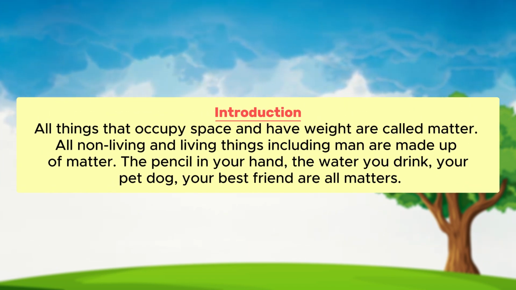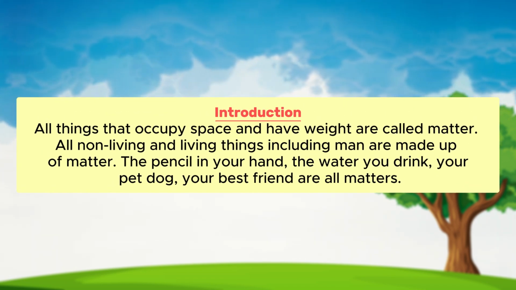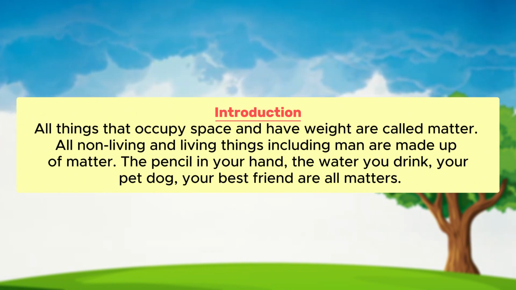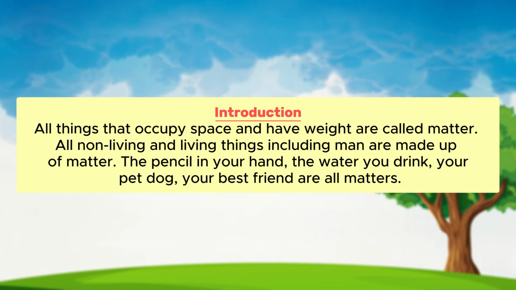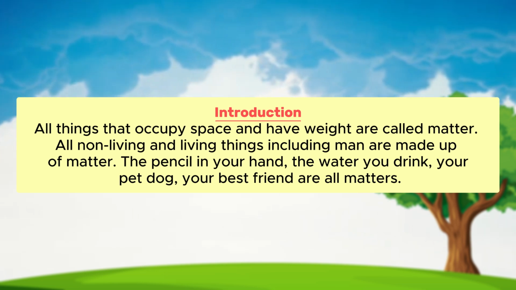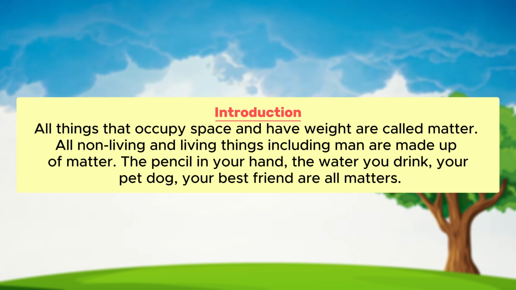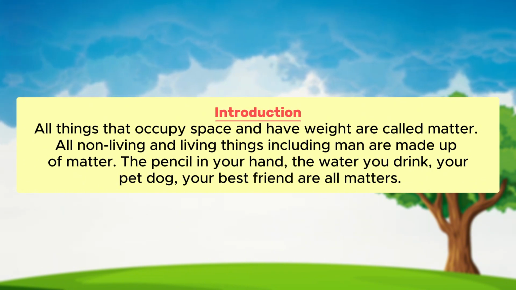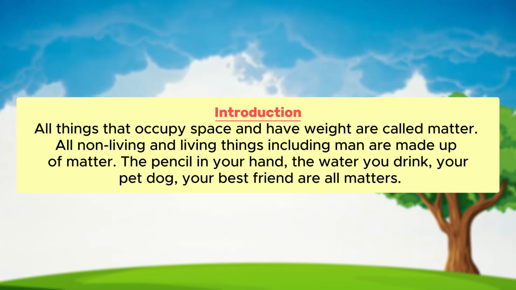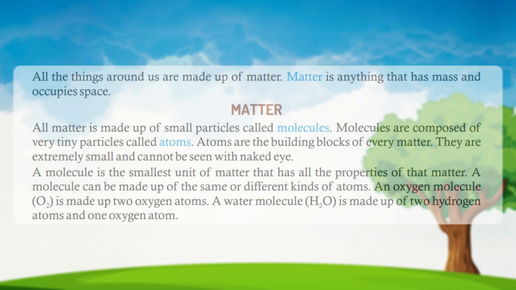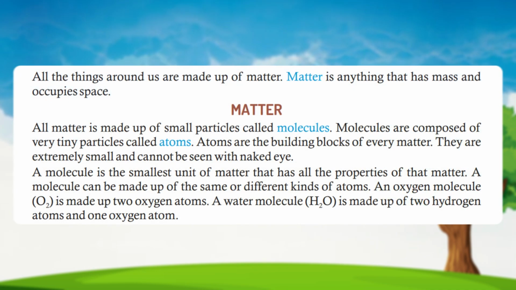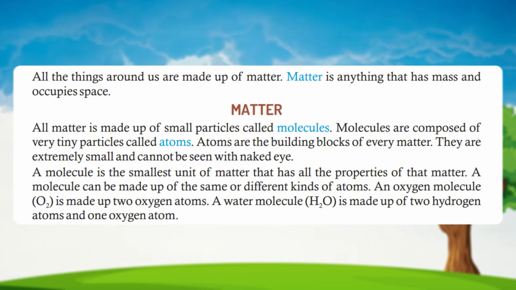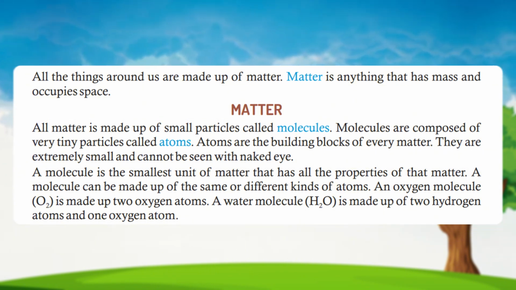Introduction to the chapter. All things that occupy space and have weight are called matter. All non-living and living things including man are made up of matter. The pencil in your hand, the water you drink, your pet dog, your best friend are all matter. All the things around us are made up of matter. Matter is anything that has mass and occupies space.